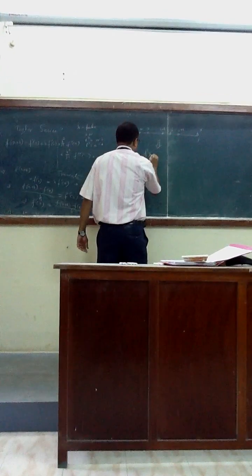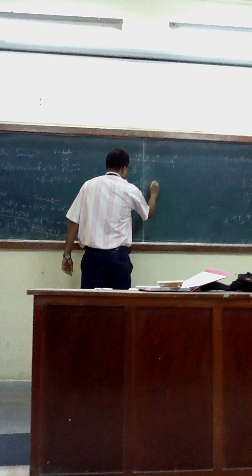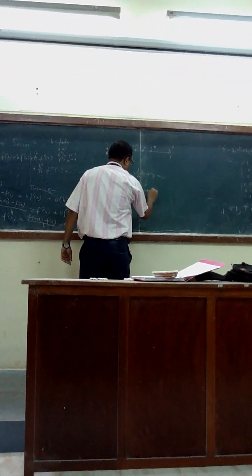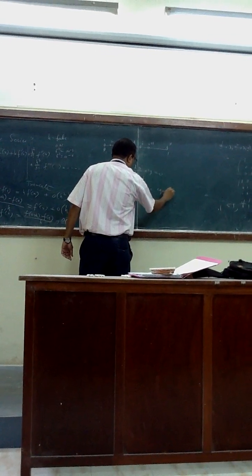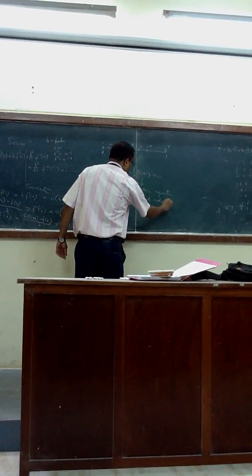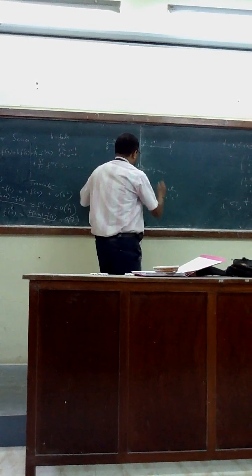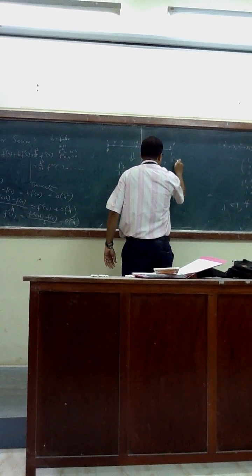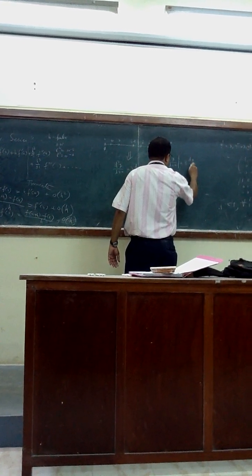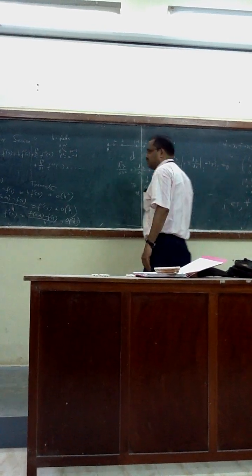Objective is some differential equation we have, d2y by dx square plus 3 dy dx plus 2y equals 0. To solve, to obtain the equation at each node. Alright, that means when you apply the finite difference method, you write these equations at i: d2y by dx square at i plus 3 dy dx at i plus 2y at i equals 0.